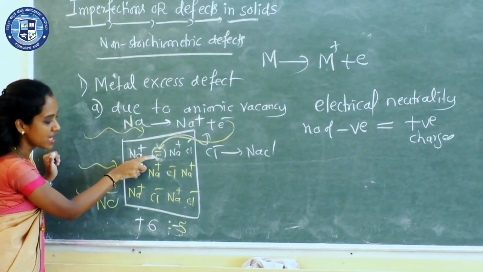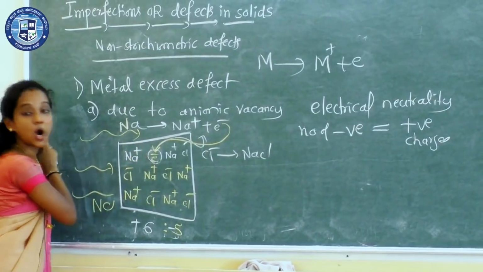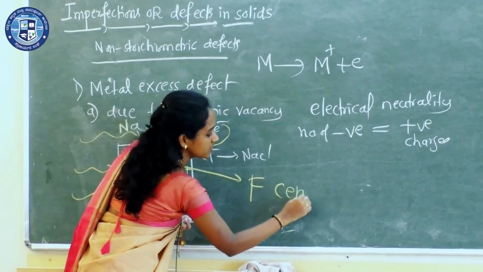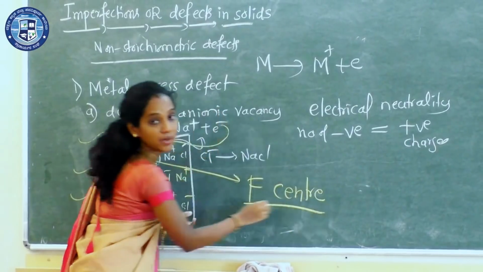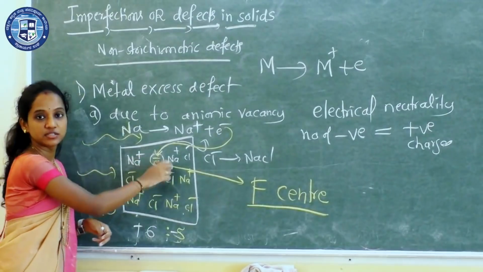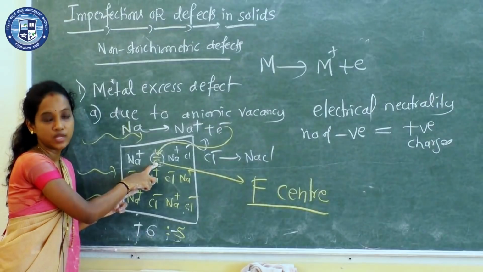Now this center, the anionic vacancy which is occupied by an electron, is called the F center. Very, very important for 1 mark. What is an F center? It is an anionic site which is occupied by an electron.